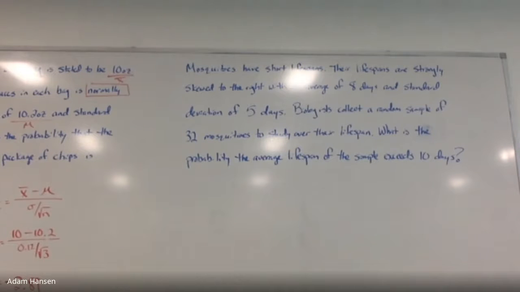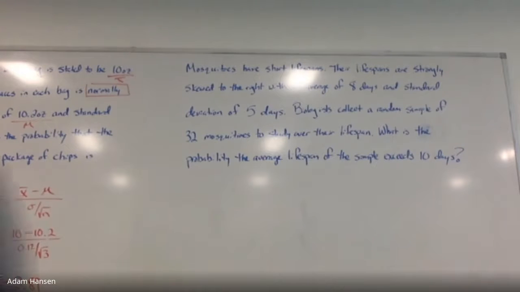We're going to take a look at some mosquitoes. Mosquitoes have a strongly skewed to the right lifespan with an average of 8 days and a standard deviation of 5. So biologists are going to take a random sample of 32 different mosquitoes to study. What's the chance that they're going to be around for 10 days or more? There's lots of different averages up on there for that question. Let's first make sure I know what x bar and mu both are.